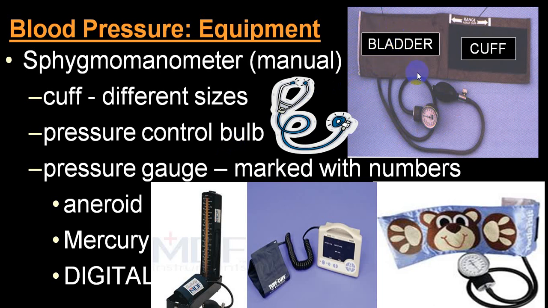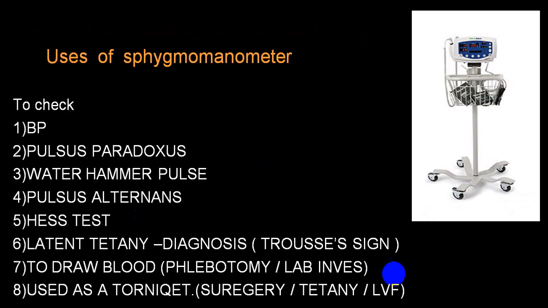This particular rubber part is called the bladder. You can have an aneroid, a mercury, or a digital sphygmomanometer. There are also some digital blood pressure instruments which you can use at the wrist. They are called wrist sphygmomanometers.